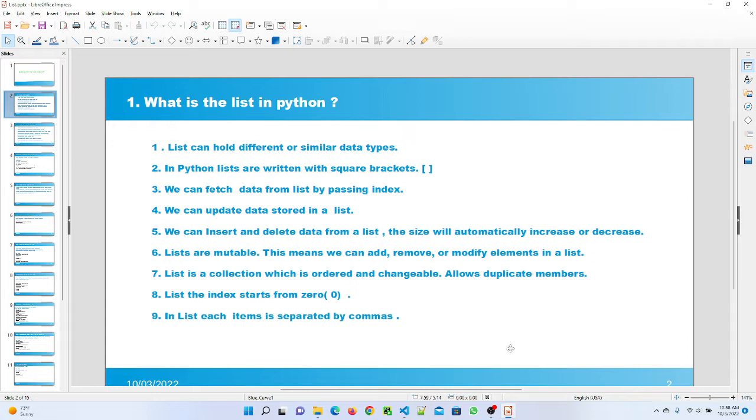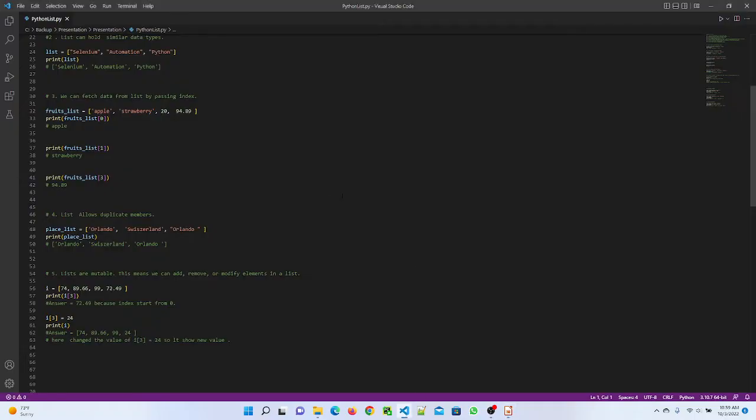Lists are mutable. This means we can add, remove or modify elements in a list. A list is a collection which is ordered and changeable. It allows duplicate members. In a list, the index starts from 0. In a list, each item is separated by commas. So here I want to explain everything to you in detail.